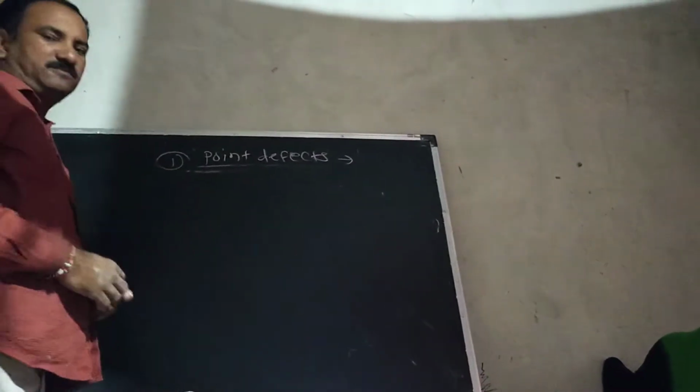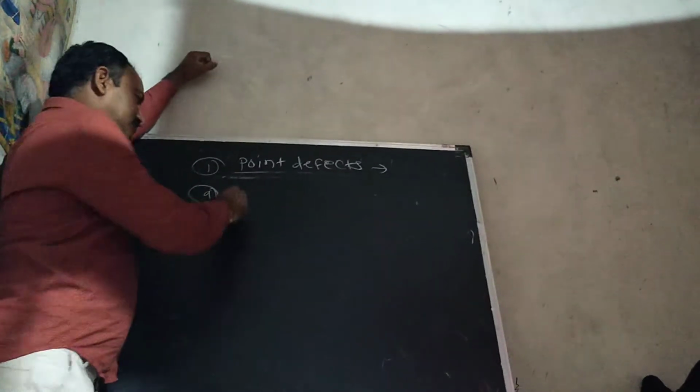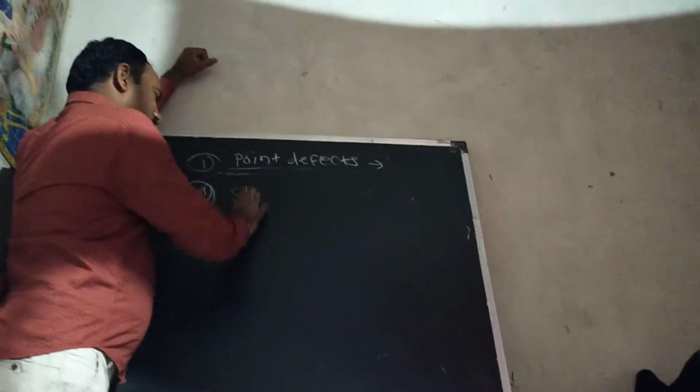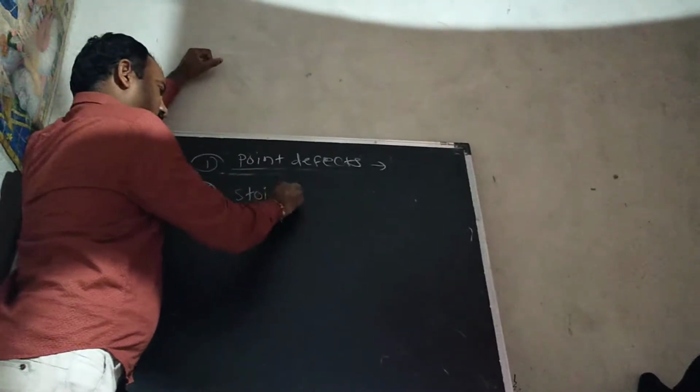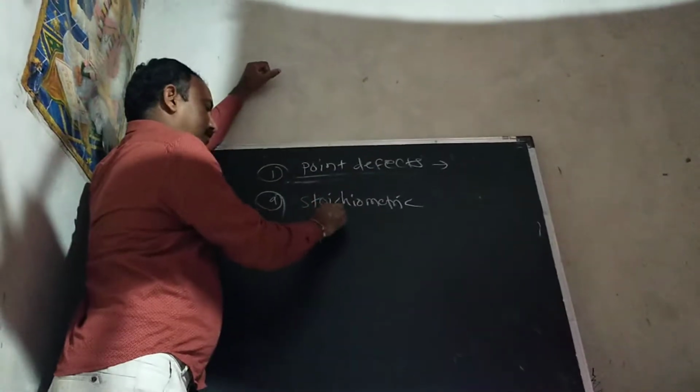There are three types of point defects. Which are the three types? First is the stoichiometric point defect.